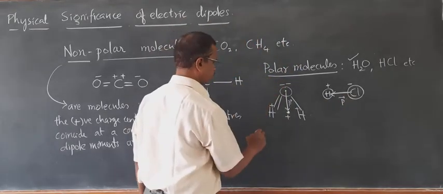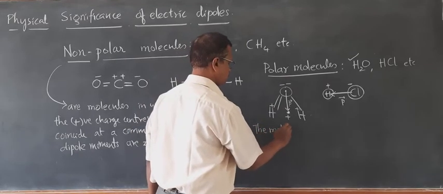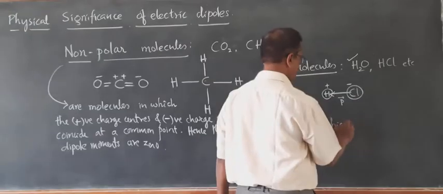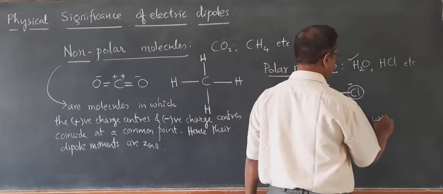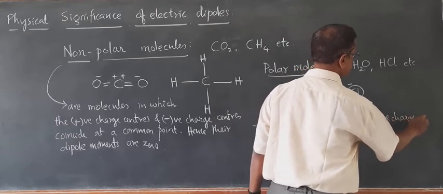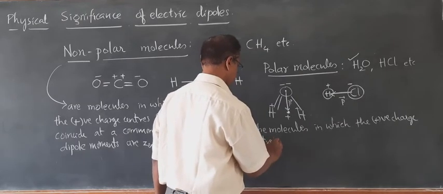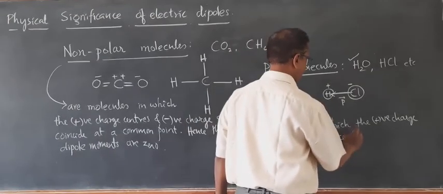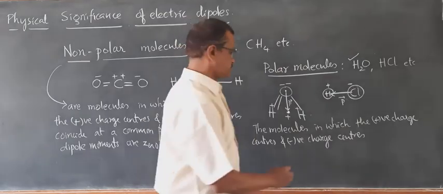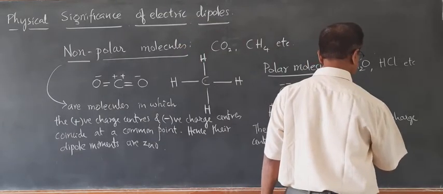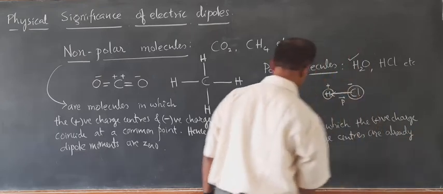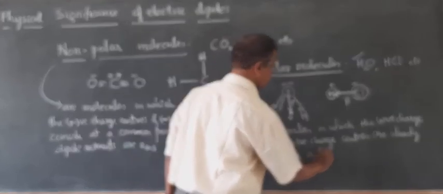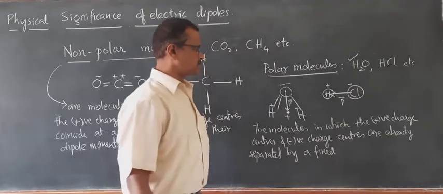So we can write what polar molecules are. The molecules in which the positive charge centers and negative charge centers are already separated by a fixed distance.